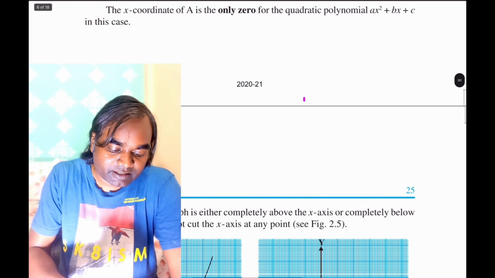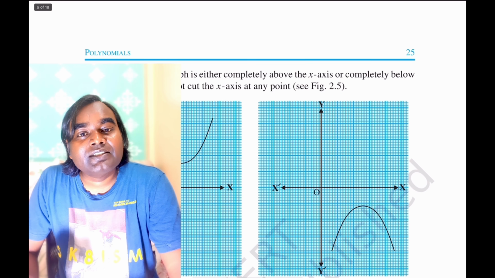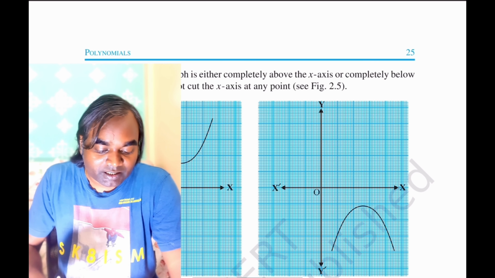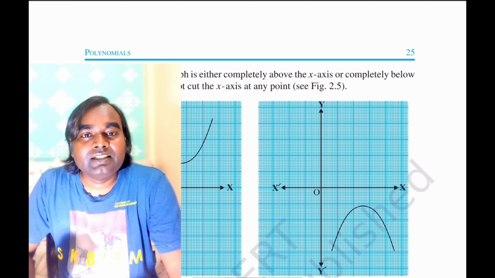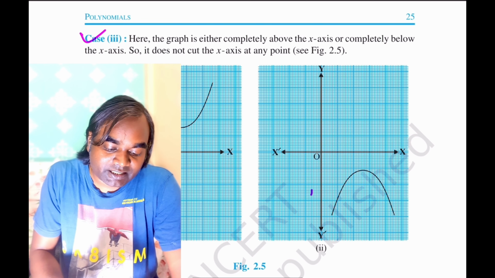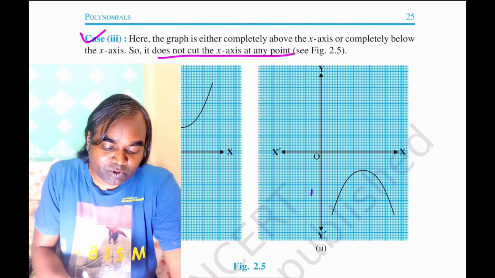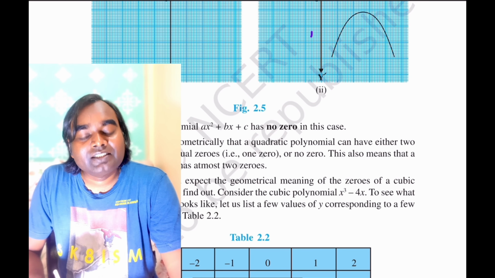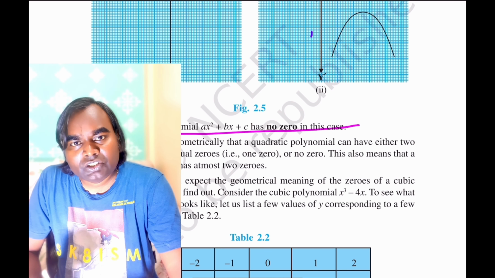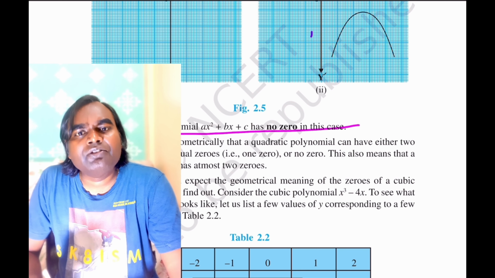Now case 3. Here the graph is either completely above the x-axis or completely below the x-axis. So this is the third situation, where it is not intersecting the x-axis anywhere. It doesn't cut the x-axis at any point. That means the polynomial has no zero in this case. So there may be a quadratic polynomial that does not have any zeros. That means it is not intersecting the x-axis anywhere.